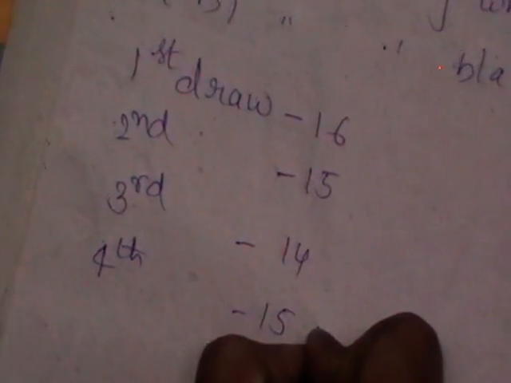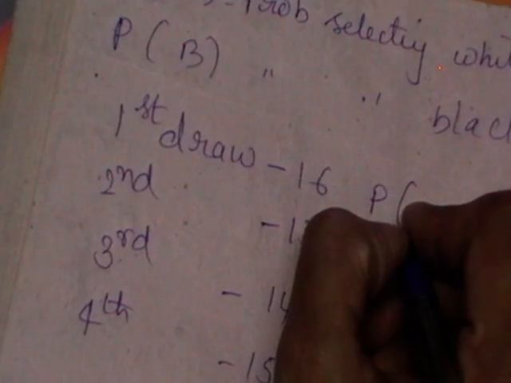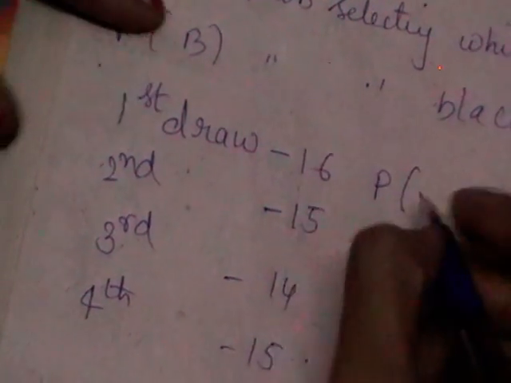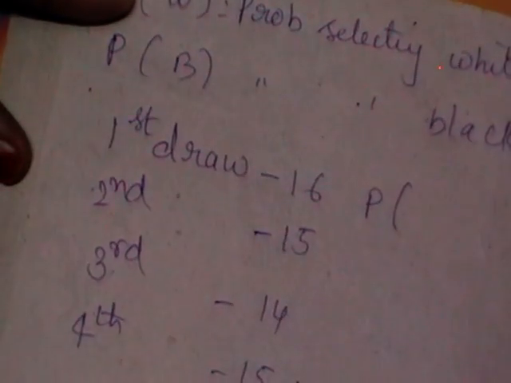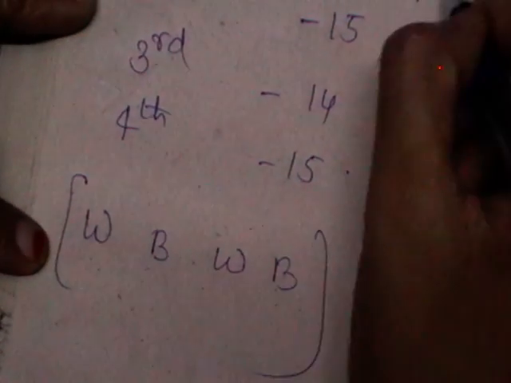Now alternatively of the different colors means probable. If you start with alternatively, it means if you select first as white, second should be black. The combination should be white, black, white, black. If they are alternative, all the four selected balls should be so. So you should find out the probability of white.